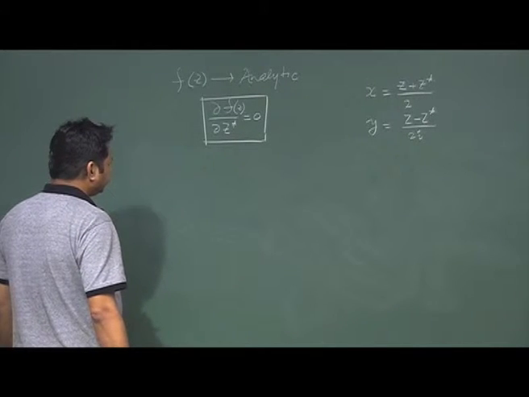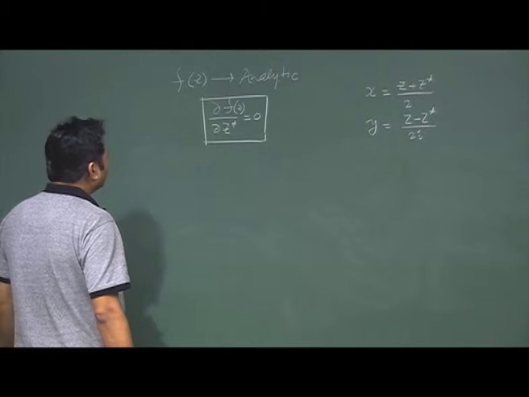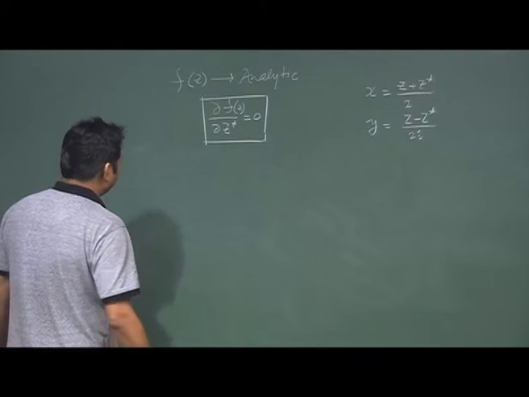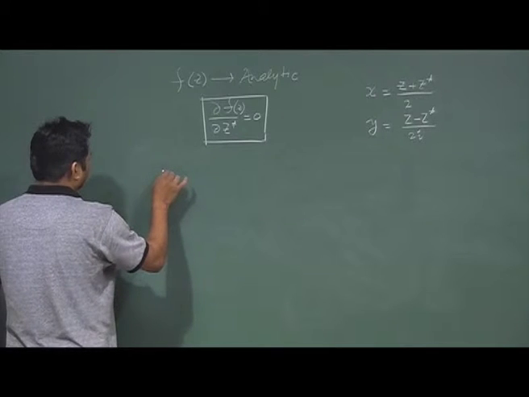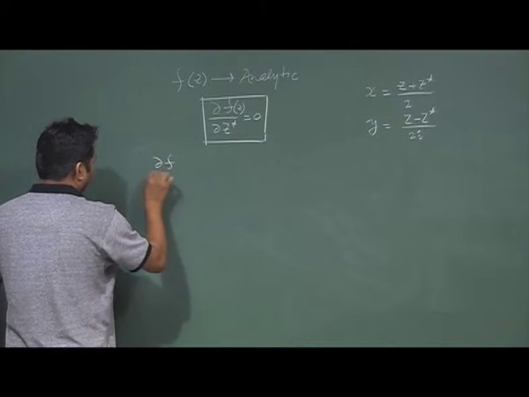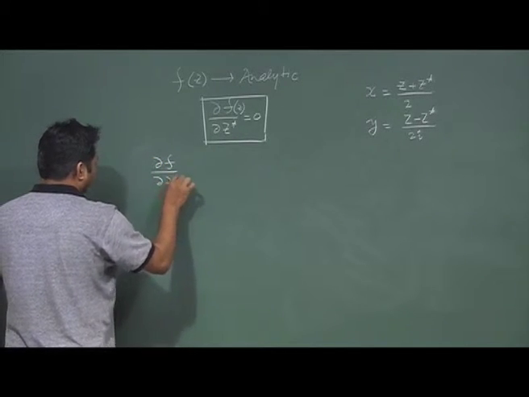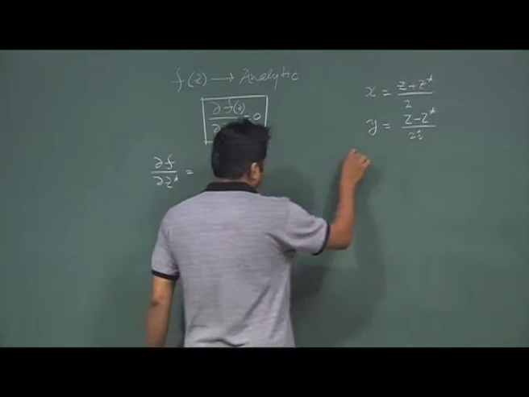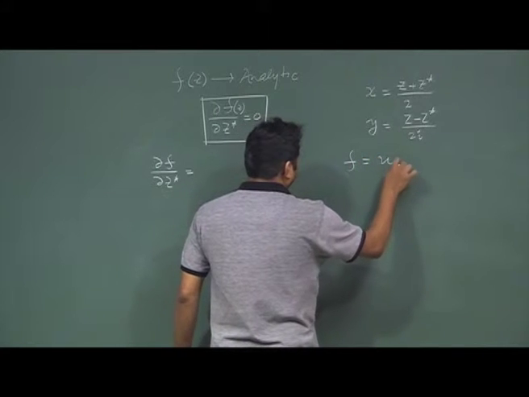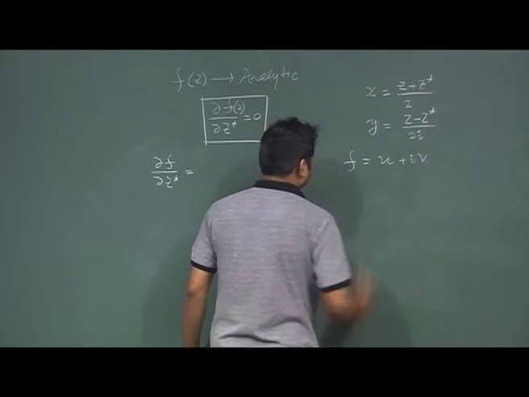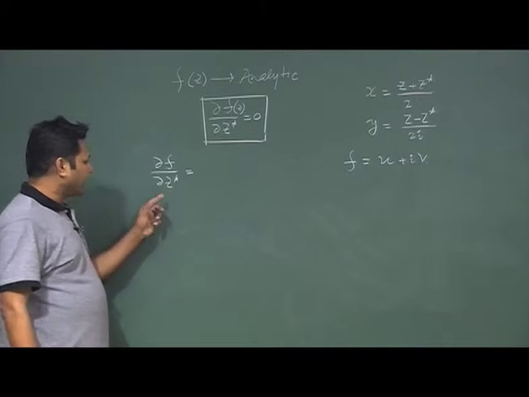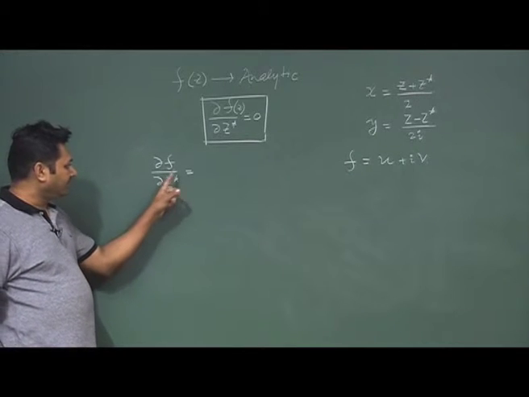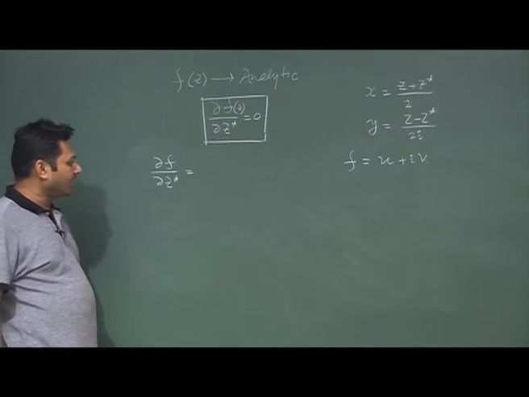So, if I do so, how will things look. So, del f by del z star, mind it, f is u plus iv. If I try to write this partial derivative, f is a function of x and y.